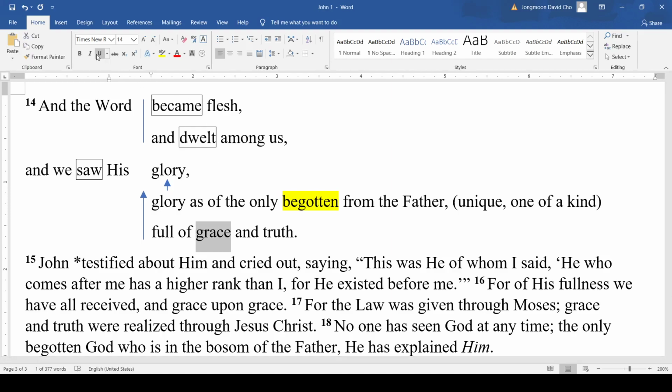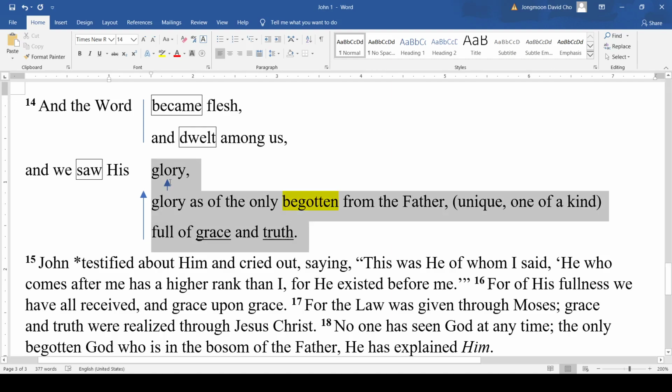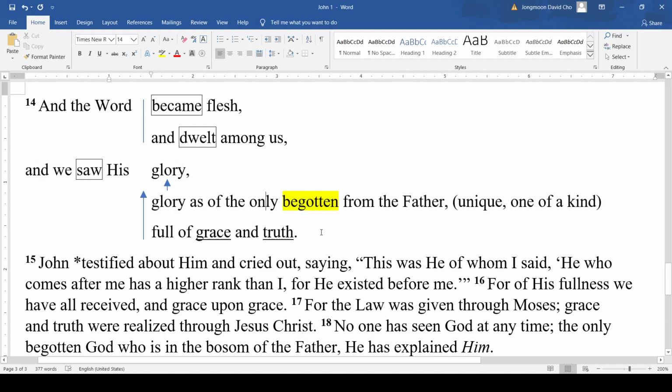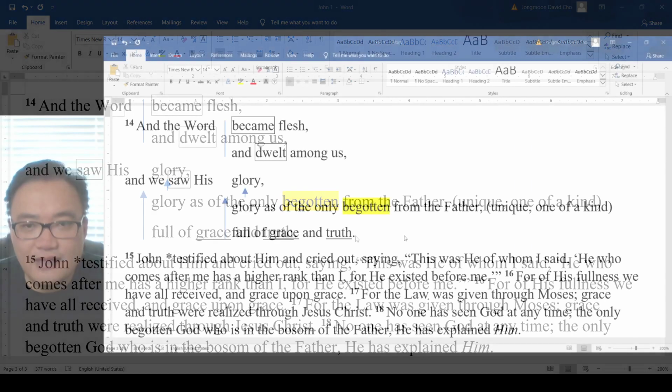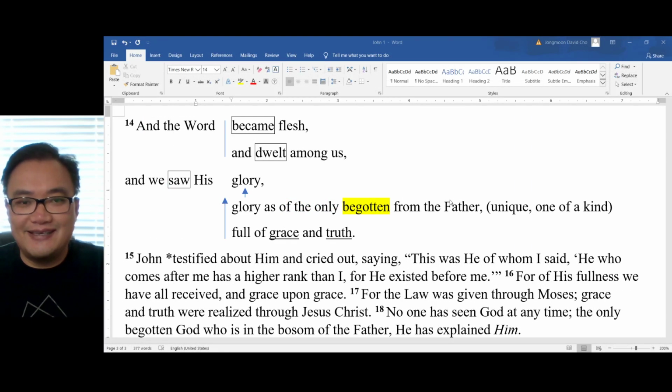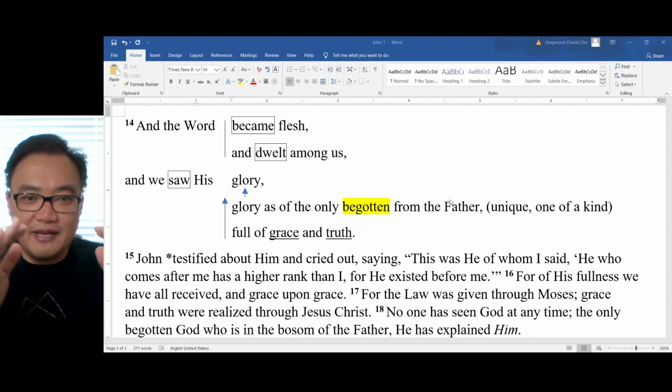As I'm doing this, I would want to look up these words and what it means that he's full of grace, that he's full of truth. What we can say for sure is that John wants to make sure that we know that Jesus is God, that he came from heaven, sent by the Father.